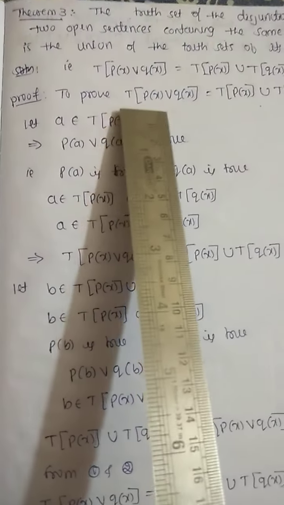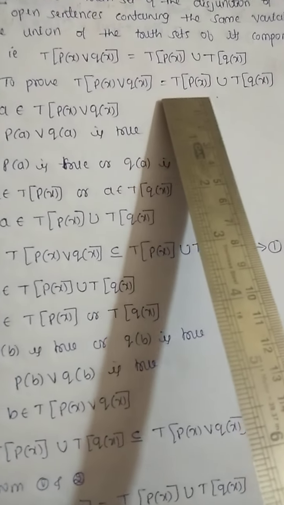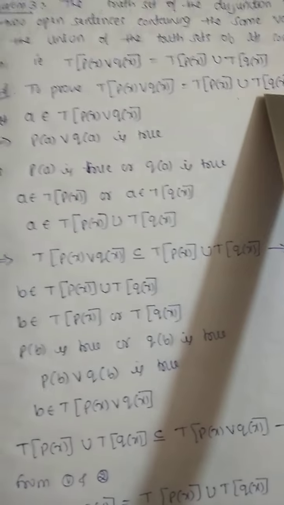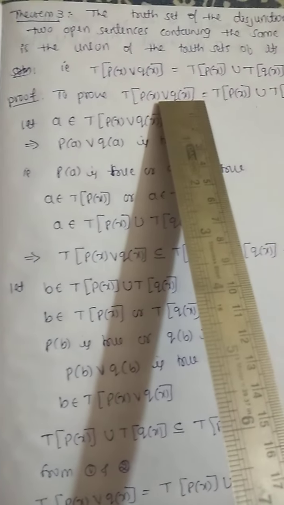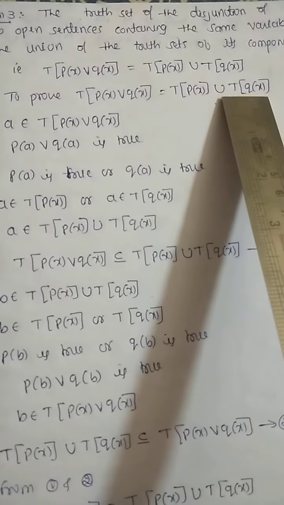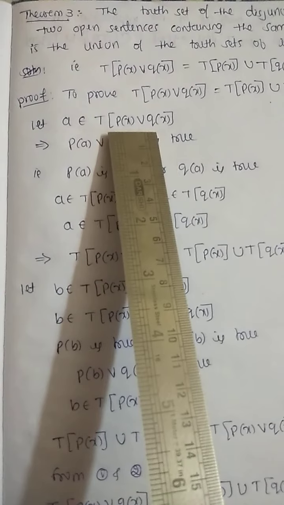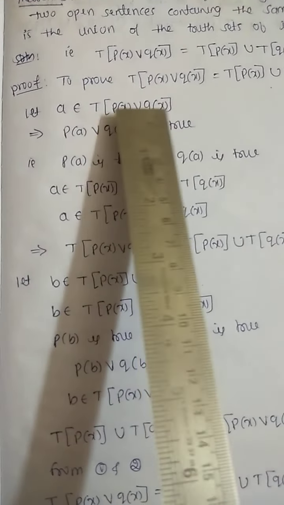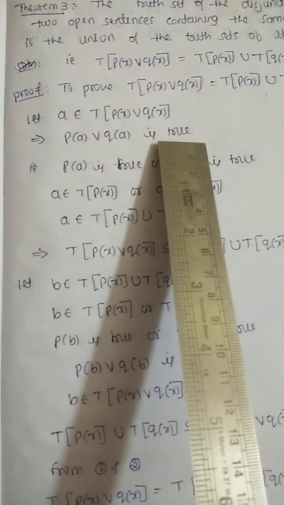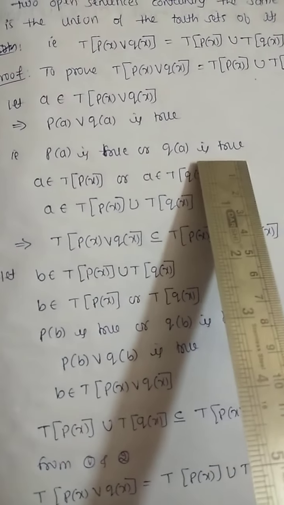Proof. To prove T of P of x or Q of x equals T of P of x union T of Q of x, first take any element that belongs to this set, then show that that element belongs to this set. A belongs to T of P of x or Q of x, then A belongs to this truth set, so P of A or Q of A is true. That is, P of A is true or, symbol disjunction, Q of A is true.